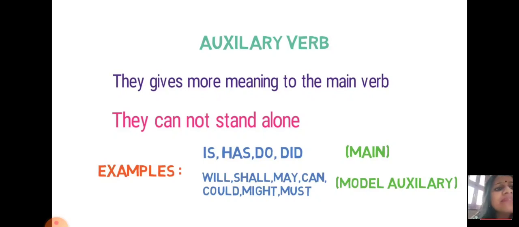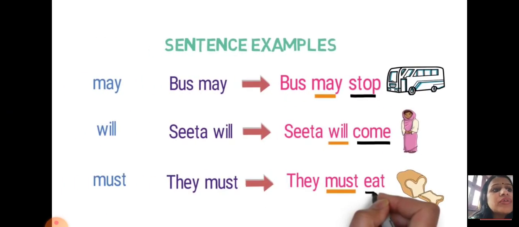Some examples of the helping verbs which come with main verbs are is, has, do, did in the present, and are, am. They are the helping verbs for them. And when we talk about the modal auxiliaries, some examples are will, shall, may, can, could, might, must. These are the examples of modal auxiliary verbs. So hope this much is already clear to you.